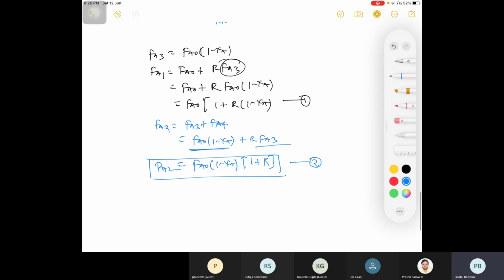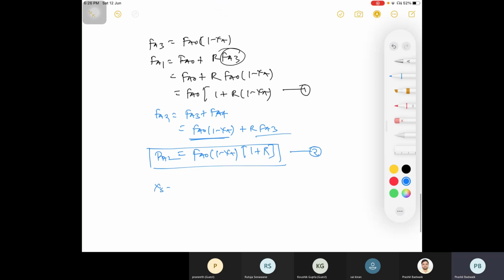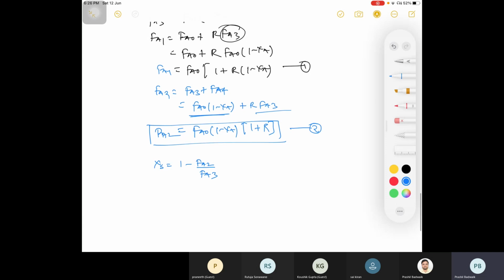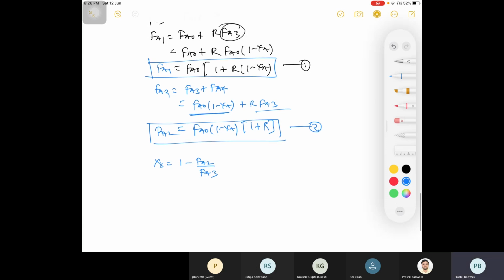Now please calculate single pass conversion in terms of R. That is your XS is equal to 1 minus FA2 by FA1. So you have FA1, you have FA2, this first and second.